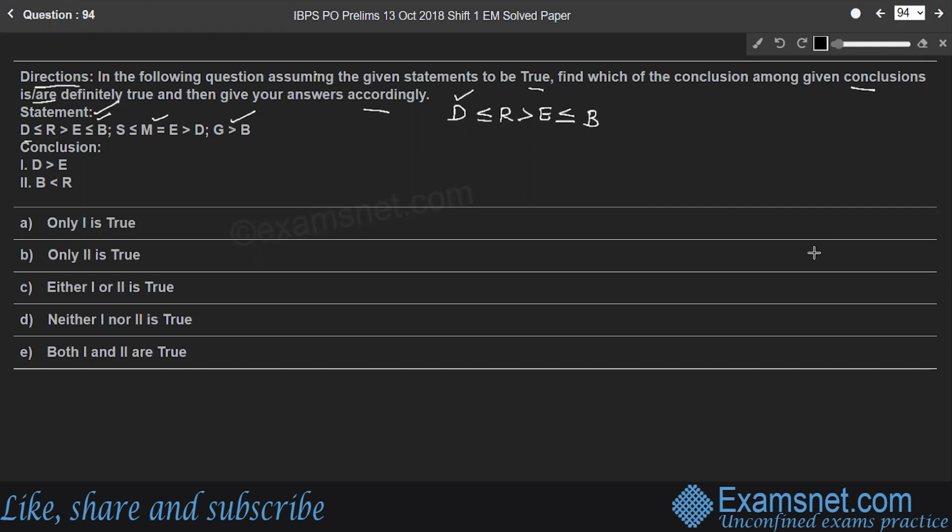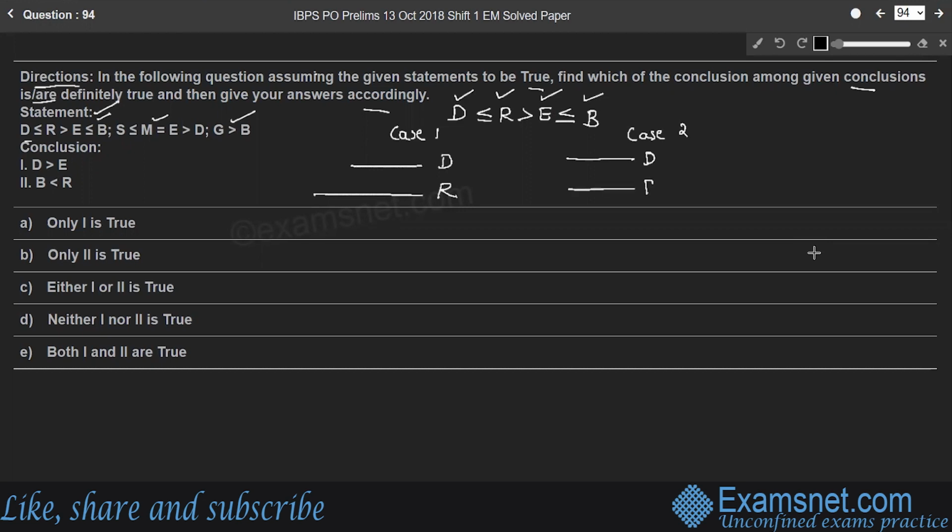So for the better understanding of this relation, right, D, R, E and B relationships, let me consider D as a line, right? So a line D. So according to the statement, D is less than or equal to R. So in case 1, D is less than R. Let me draw a line R, right? Such that D is less than R. And there is another case where D is equal to R.